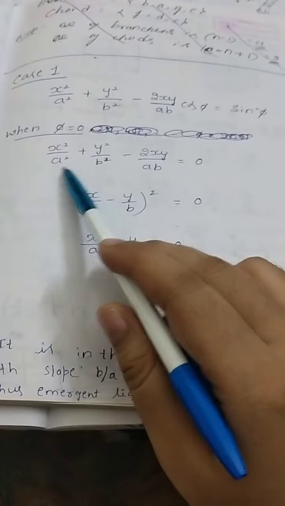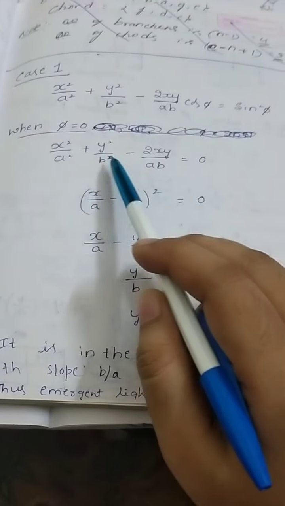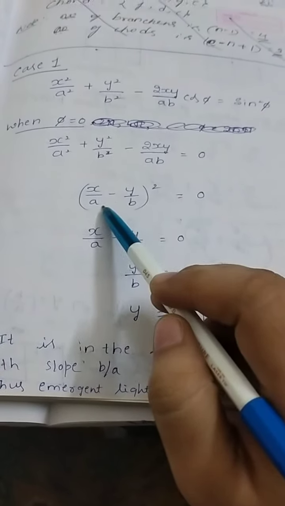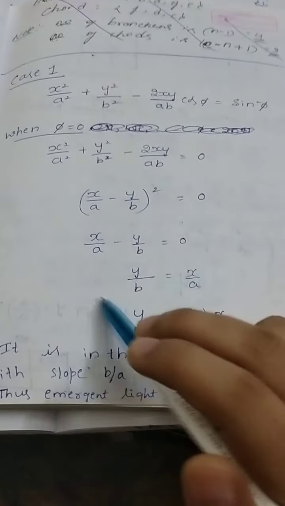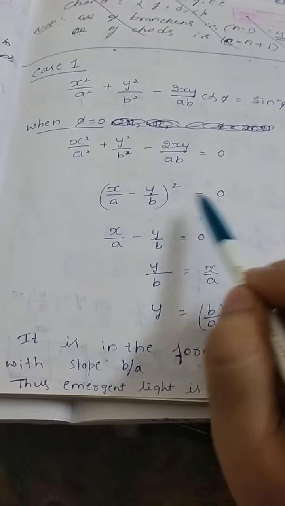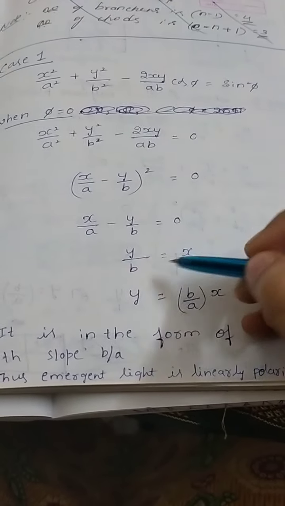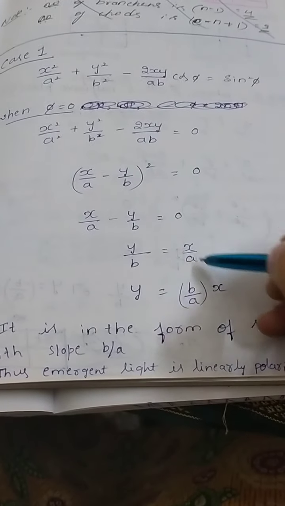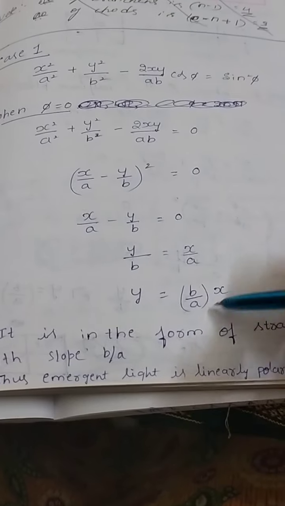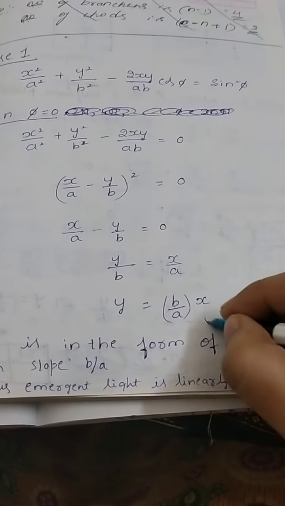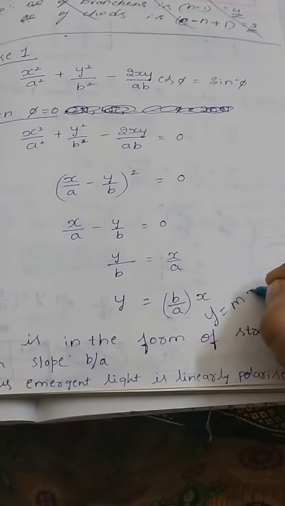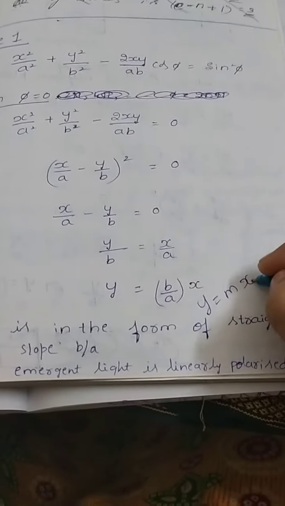So then this is in the form of a square plus b square minus 2ab, so I can write this in the form of a minus b whole square. If I take square root on both sides, then I can write x by a minus y by b is equal to 0. Y by b is equal to x by a, or y is equal to b by a of x. That is in the form of y is equal to mx plus c, where c is 0 here.